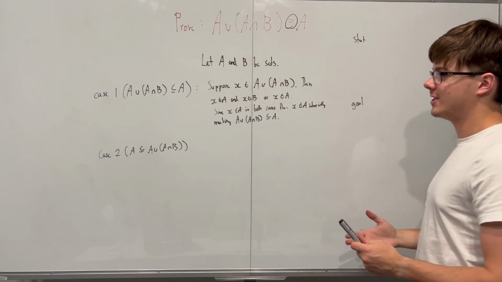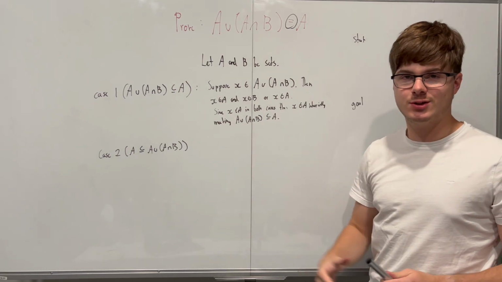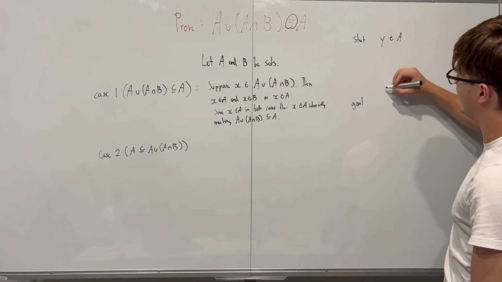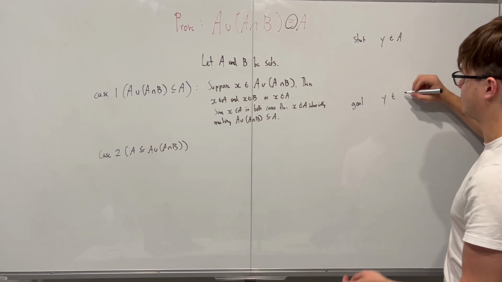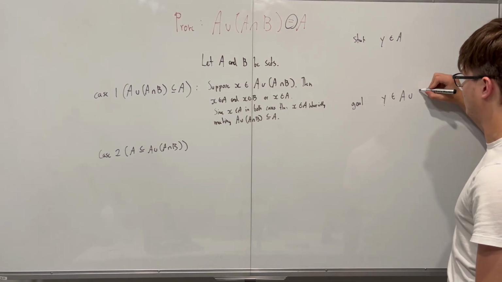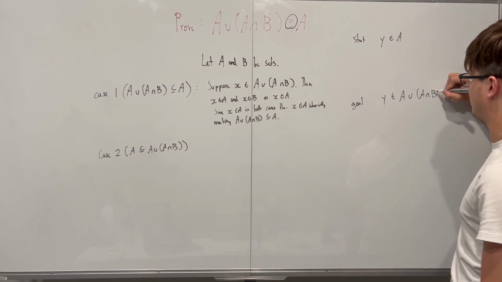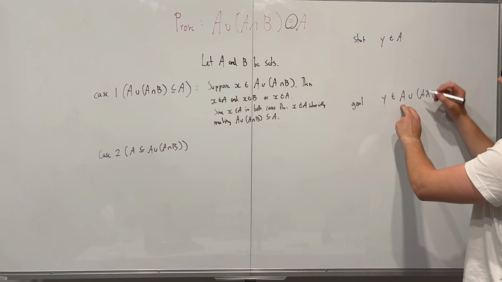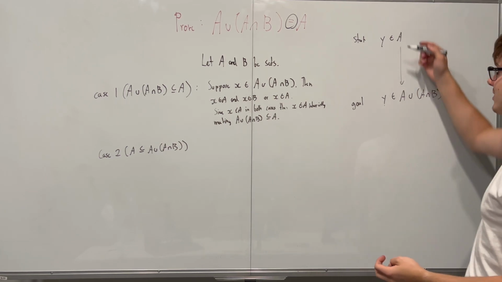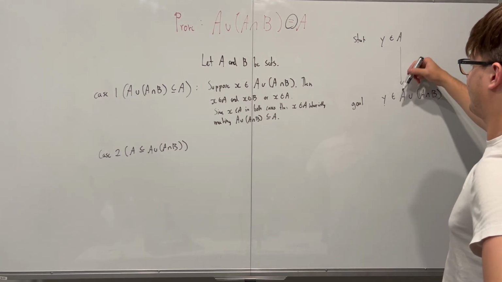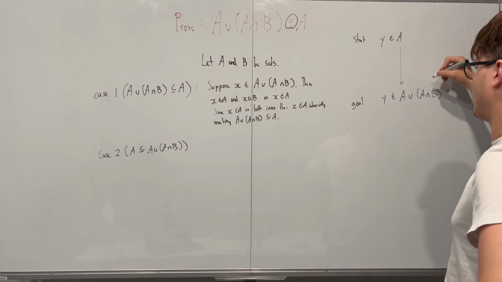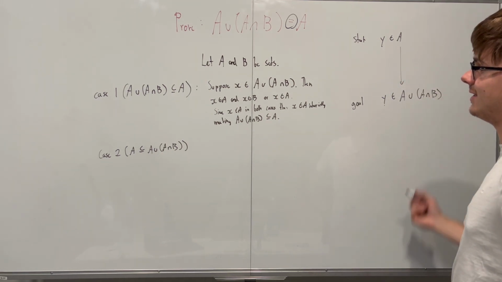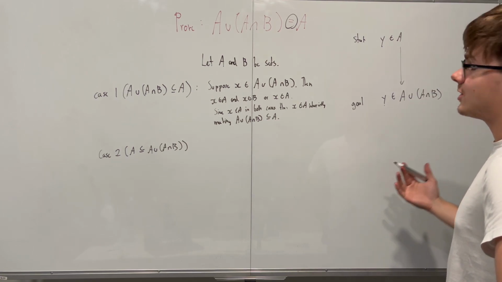Okay, while writing out the second case, I already realized that this is going to be super simple. So of course we want to show that any element in A, any element y for example, is also going to be an element in A union with A intersect with B. So obviously, since it's in A, it's obviously going to be in here, right? This is a direct link that for it to be in here, it has to be either in here or in here, and it's already in here, so we can just immediately say that y is obviously going to be in here. So let's go ahead and write this down.